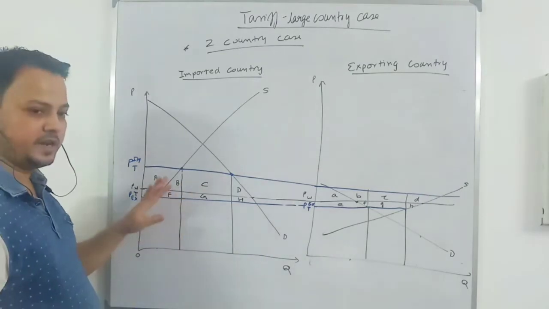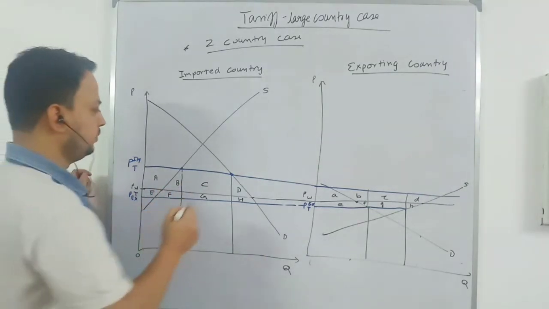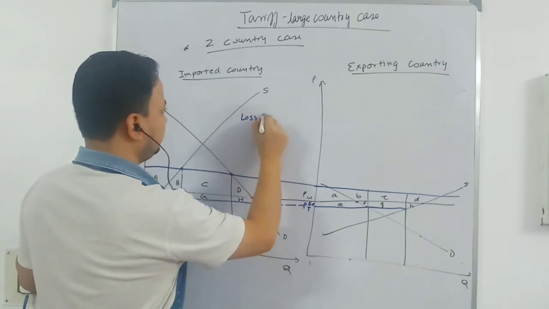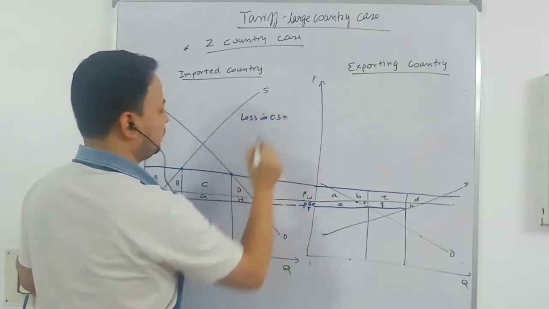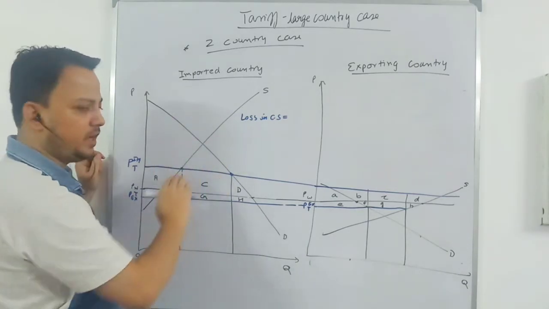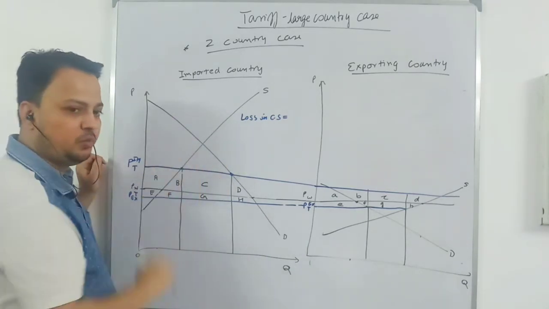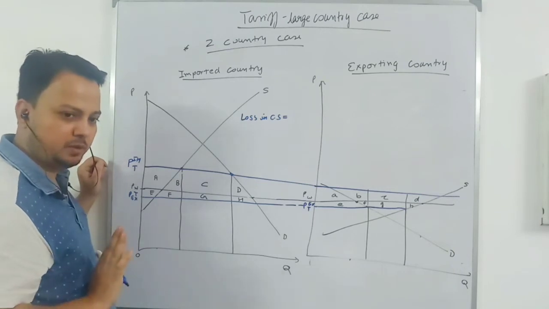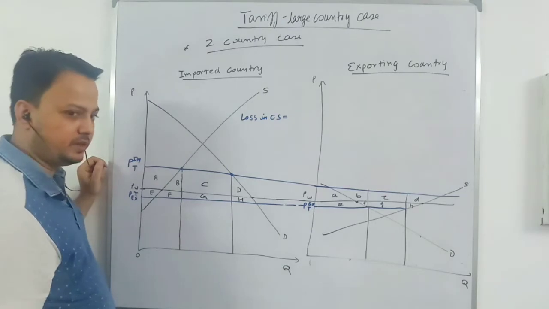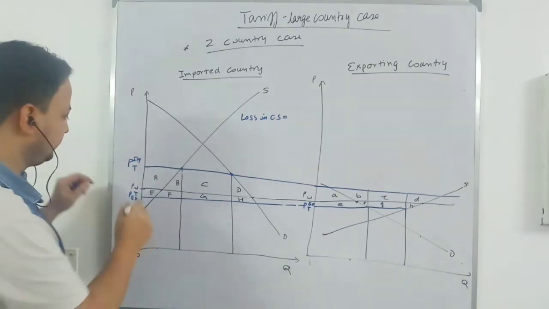Now we want to look at the triangle. What does it mean? The loss in consumer surplus in the importing country. How do we calculate consumer surplus? Area below the demand curve and above the equilibrium price. Remember? What is the free trade price?